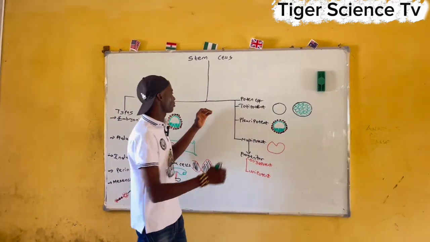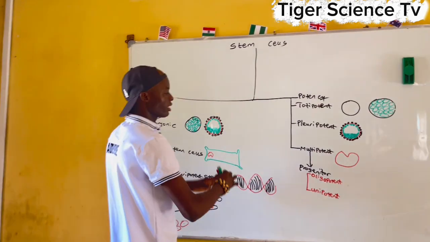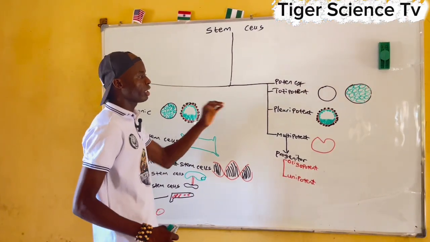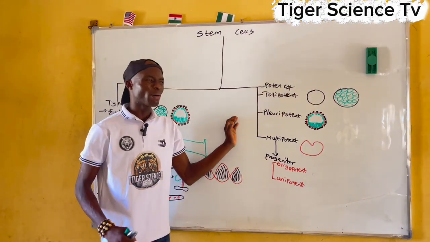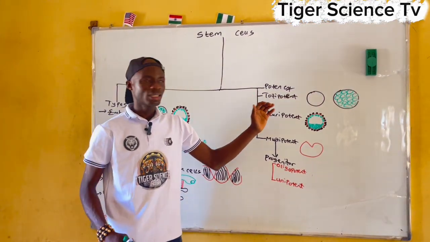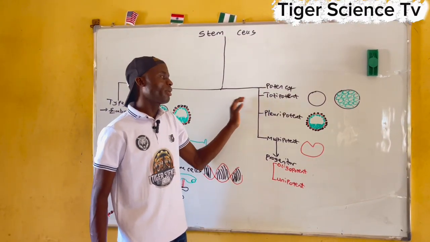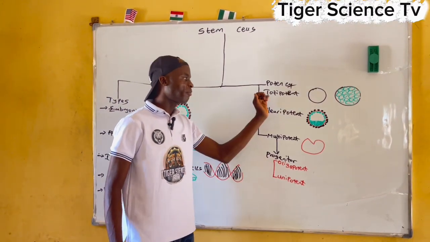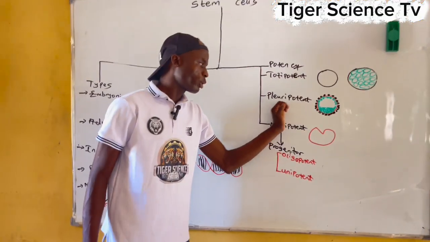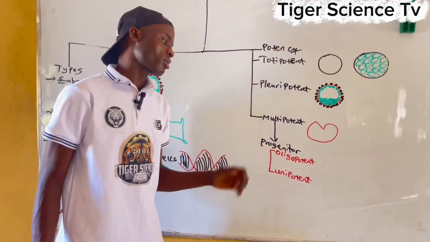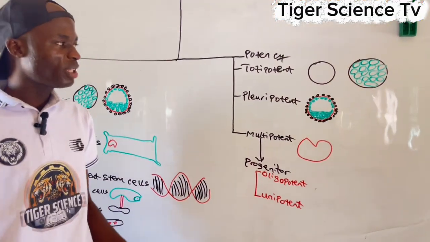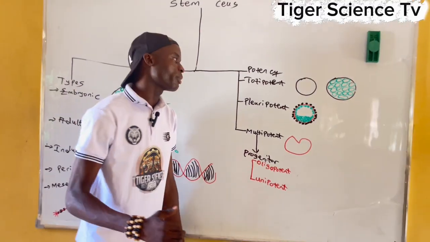So now let's see what we have about it. I made a chart over here for the stem cells. Now, stem cells can be characterized based on their potency, their capacity, based on their potential of how they can divide. We have totipotent stem cells, pluripotent stem cells, and multipotent stem cells. Then you can also have progenitor. Now, let me give you how the hierarchy is based.